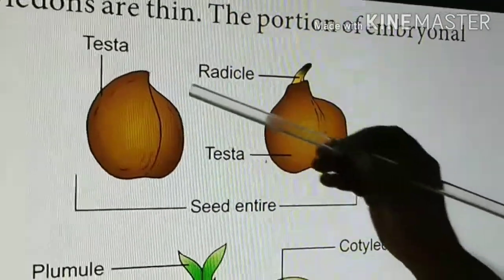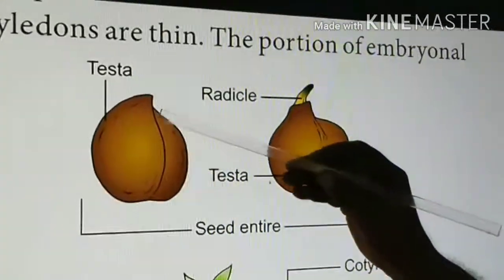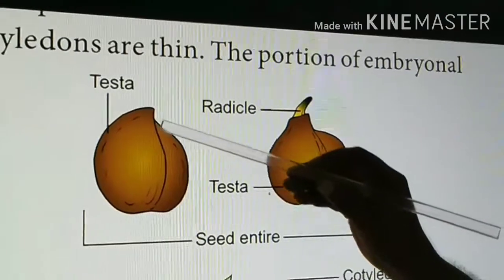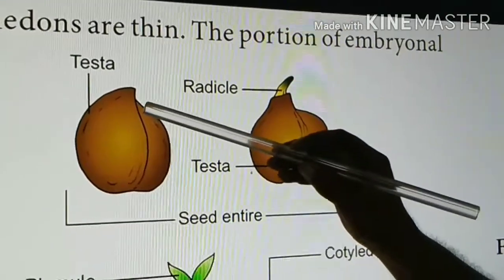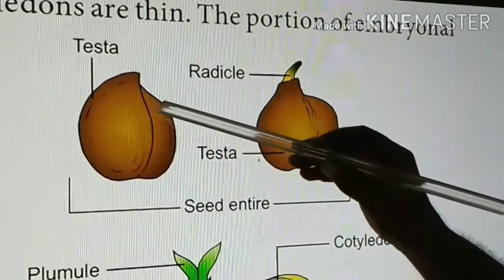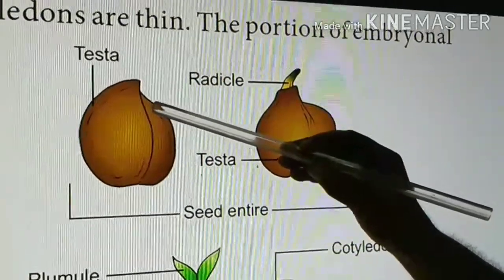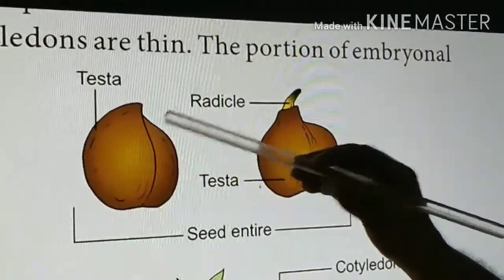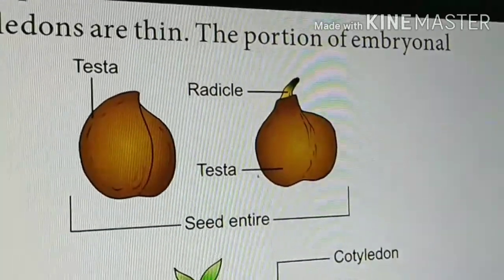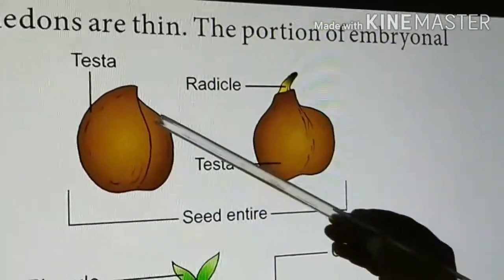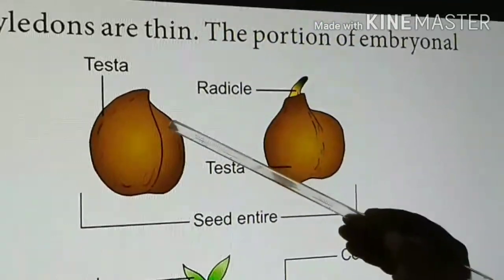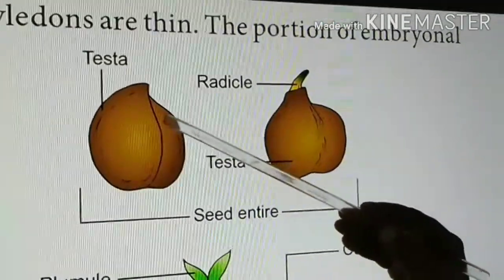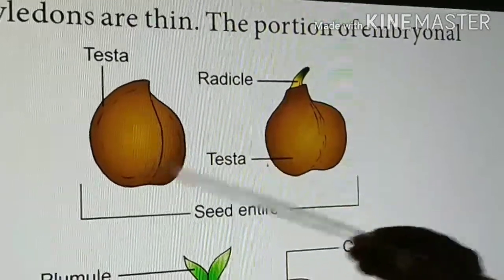There is a place where the funicle connects to the seed. A scar may be formed at this place. This scar is called hilum. Just below the hilum there is a small pore. This small pore is nothing but the micropyle. The micropyle enables the exchange of oxygen, and water can enter through it into the seed for seed germination.